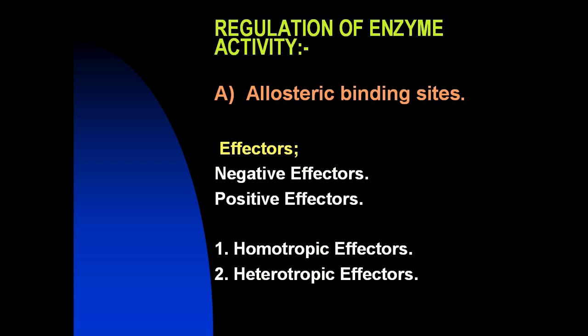Effectors or modifiers are the molecules that regulate allosteric enzymes by binding non-covalently at a site other than the active site of the regulatory enzymes or allosteric enzymes.